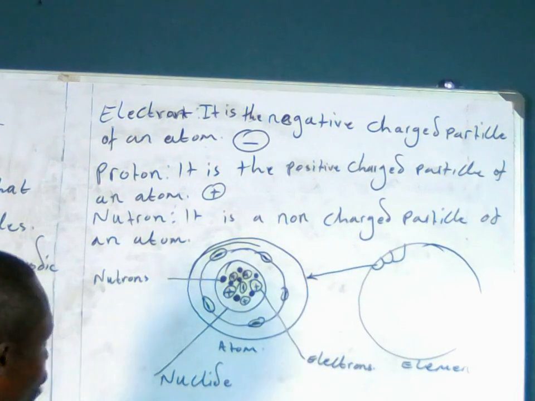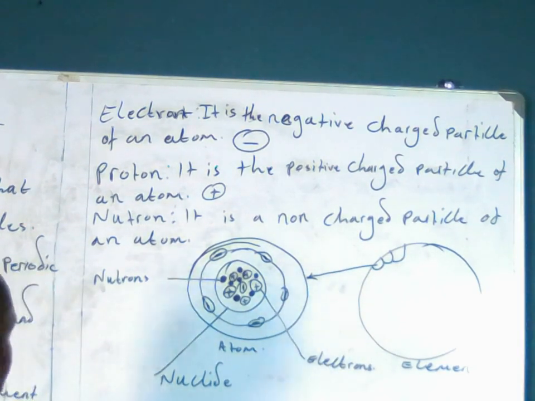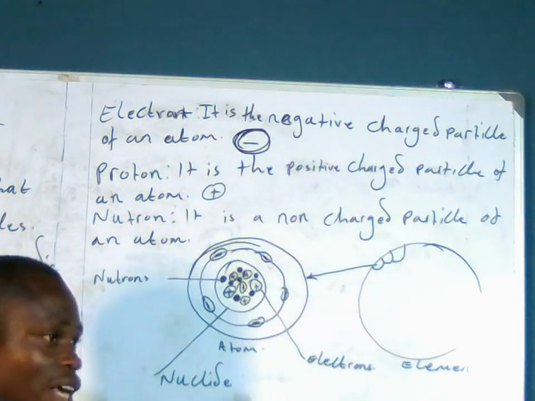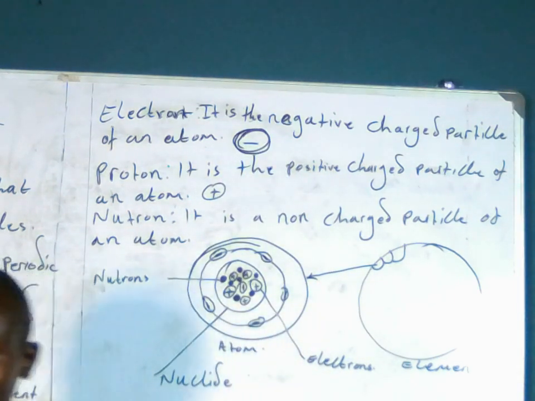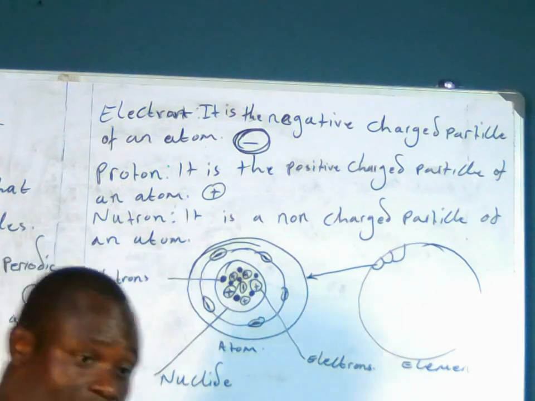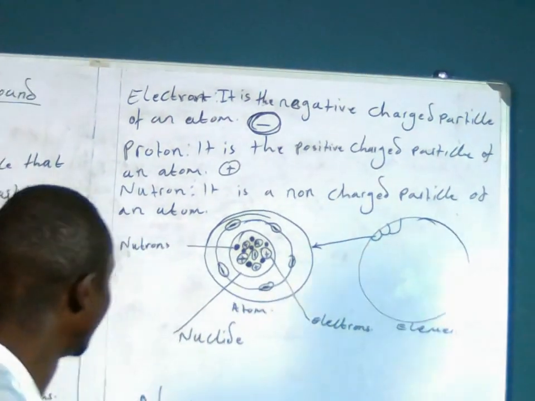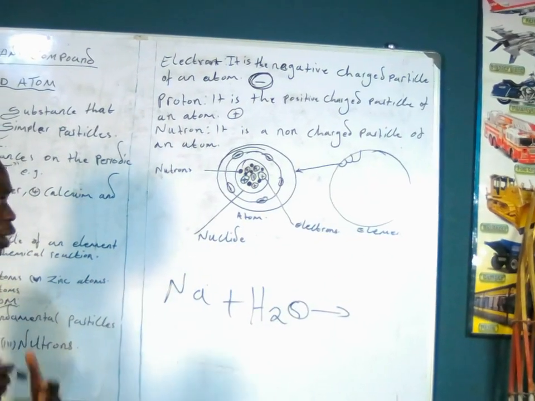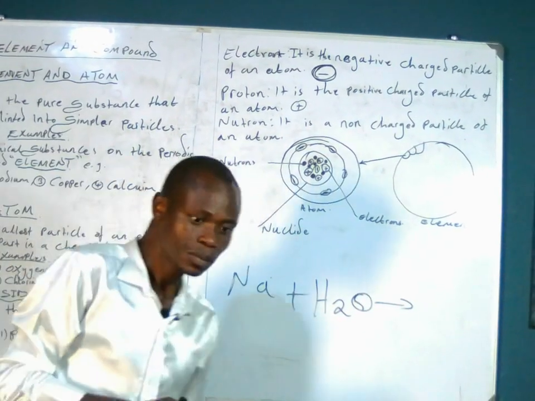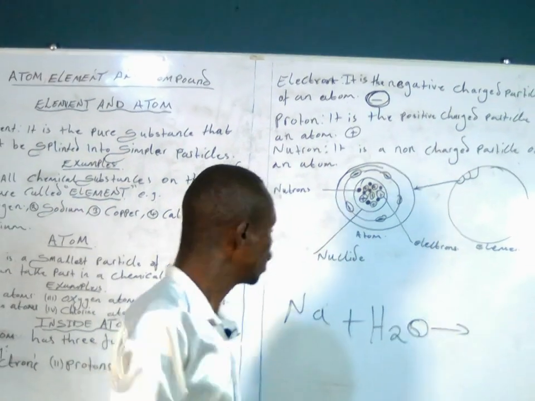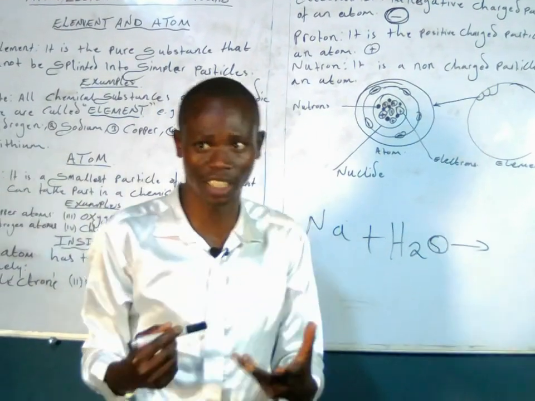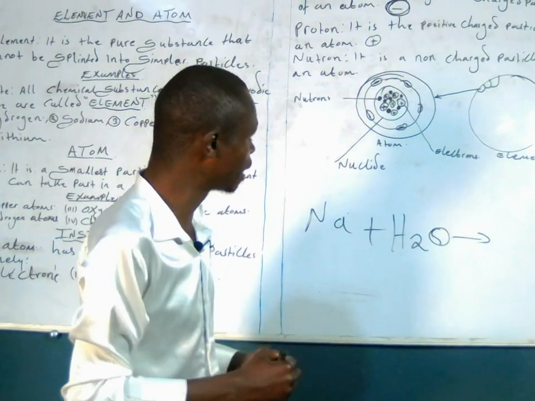The negative charged particle of an atom, and it is denoted by a symbol: a circle with a negative sign at the center. That is the symbol for what we call an electron. Apart from that, we also need to understand what a proton is. A proton is simply a positive charged particle of an atom.